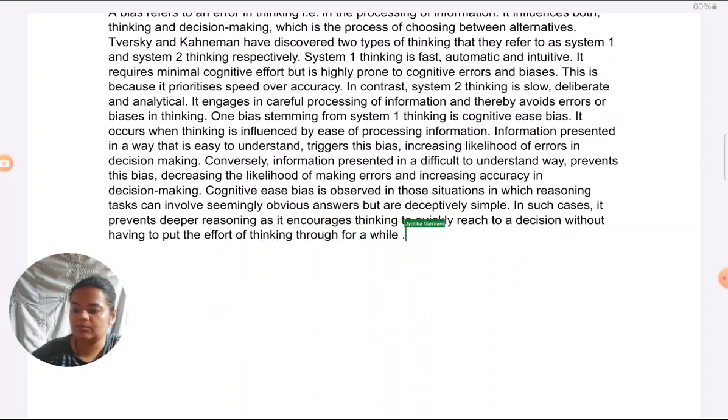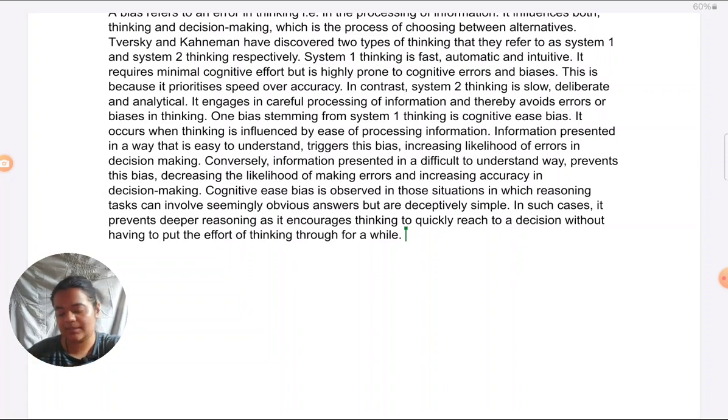Okay, so exactly what is it doing? How is it coming to play? Because the answer looks deceptively simple. The problem looks like it has a very obvious answer, like the bat and ball problem which we had seen earlier. So it encourages the mind: don't put that effort, you don't need to think so much, just come to the answer. So they're saying how one bias influences behavior. This is how it influences behavior. This is how it makes us take decisions quickly. I'm pointing that out.